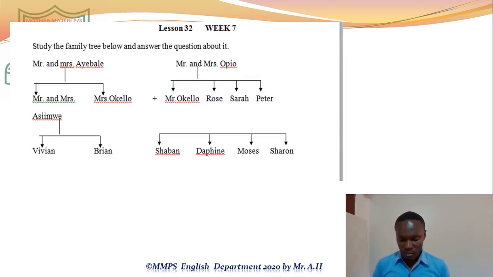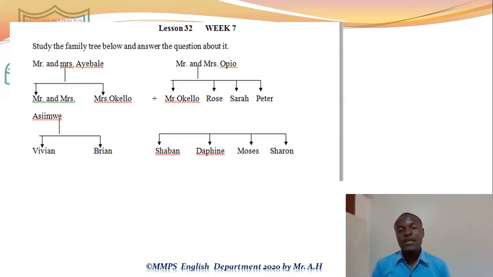Rose. Moses is the nephew of Rose. Or you can say Moses is Rose's nephew. Moses is Rose's nephew, or Moses is the nephew of Rose.